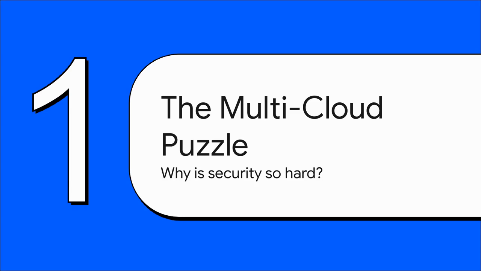So really, why is this so hard? Well, it boils down to this. Every cloud provider gives you their own native tools, and they're great, but they're not portable. A security policy you meticulously craft for AWS is completely useless in Azure. This just forces your teams to become experts in 3 different systems, it slows everything down, and it makes it almost impossible to prove you have the same security posture everywhere.